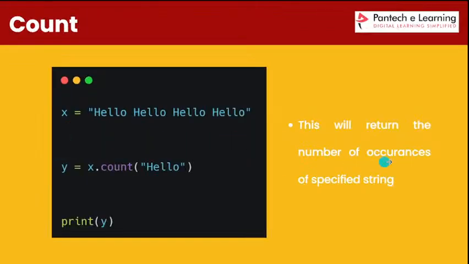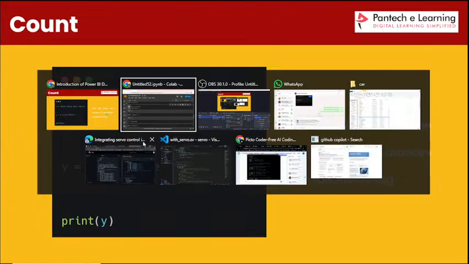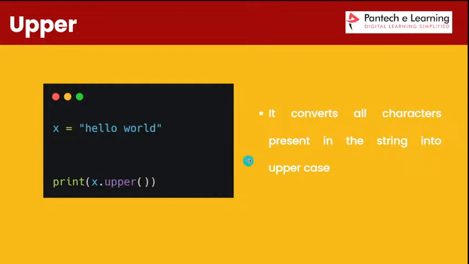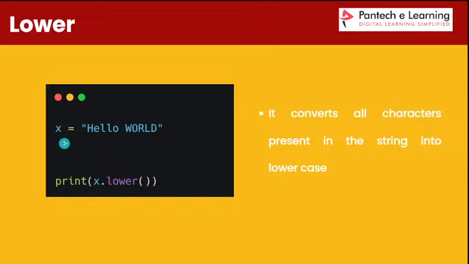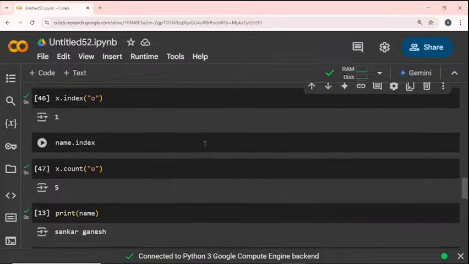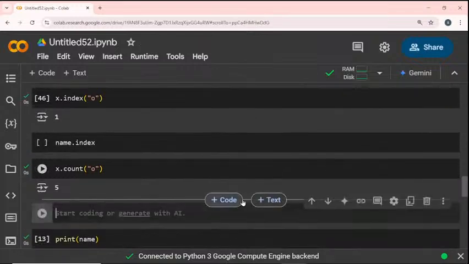Okay, so we already completed the count function. Count is used to count how many times a particular word is repeated. Capitalize is used for converting the first character to a capital letter. Uppercase converts the whole word to uppercase. Lower converts the whole word to lowercase. I will show an example for these three, and then we can move on to the next one.